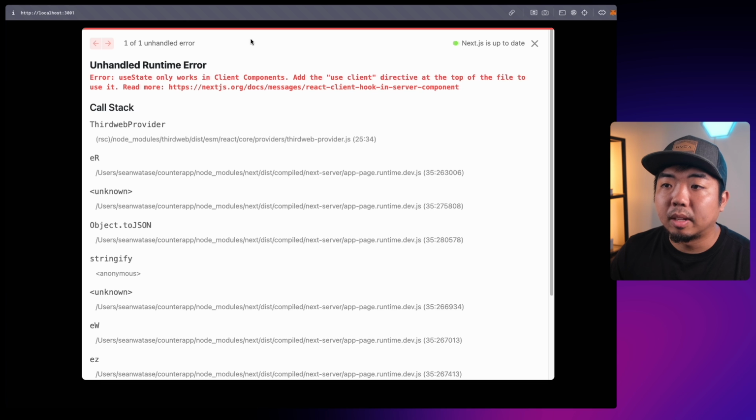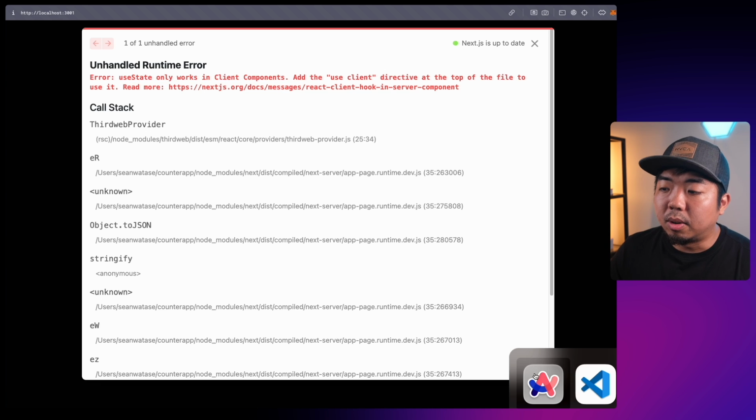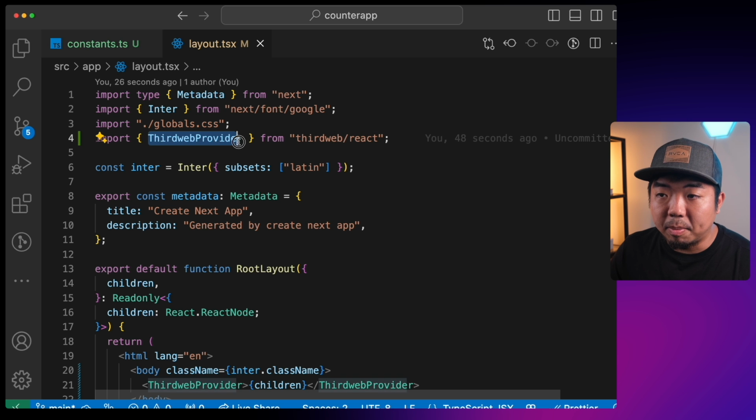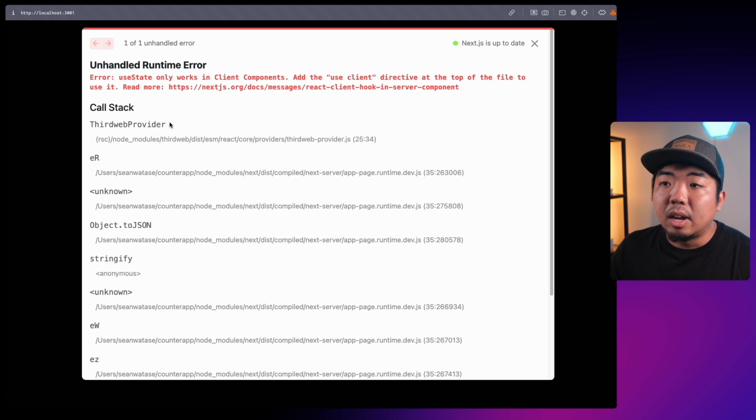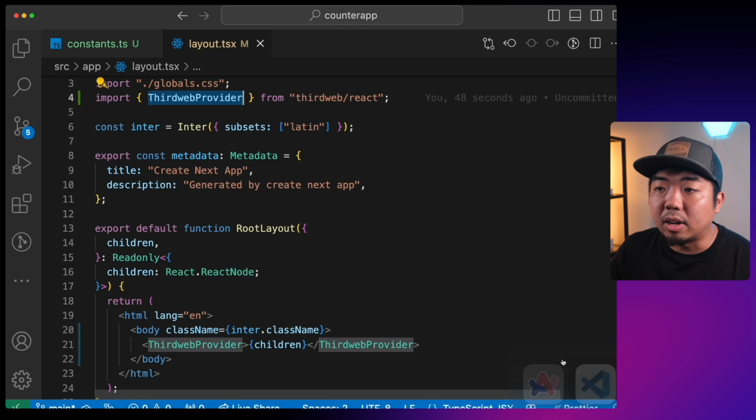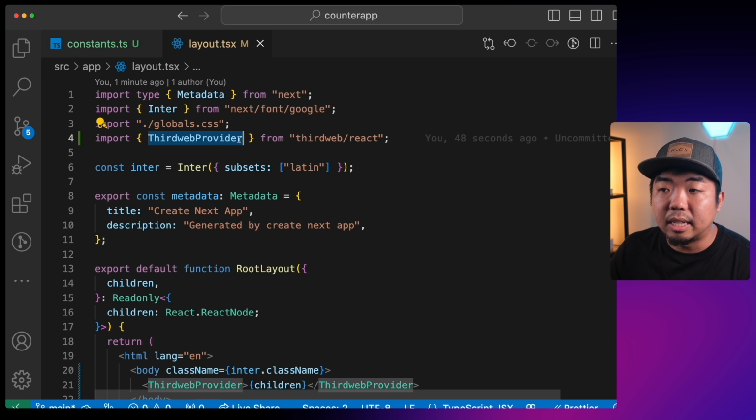So when we run our application here, you'll see something really quick. You'll see an error saying useState only works in client components. And that is because of our ThirdwebProvider here. Again, if we look at the error, we can't use client components unless we declare a use client here. Now, we're not going to do that within our layout.tsx file.